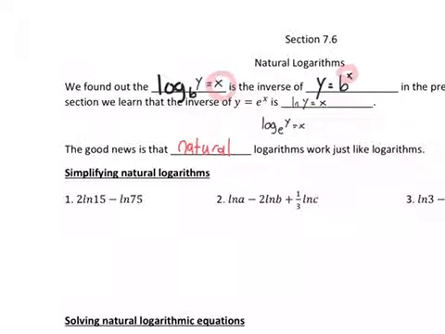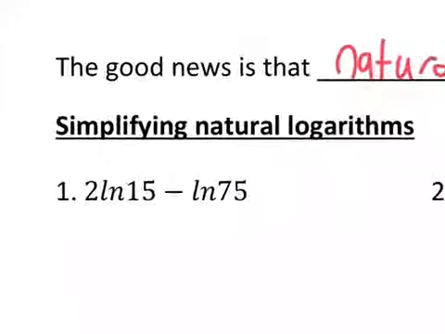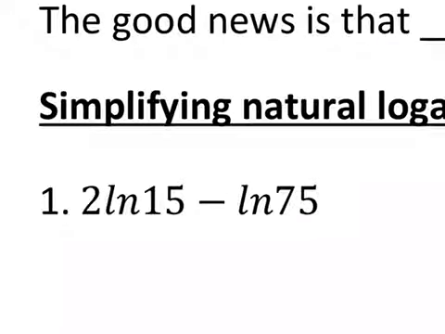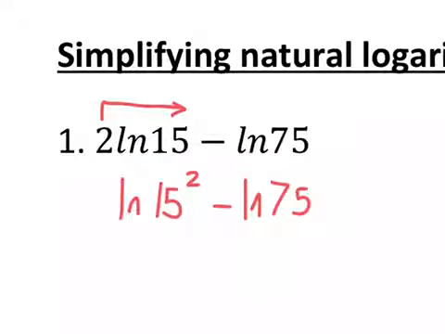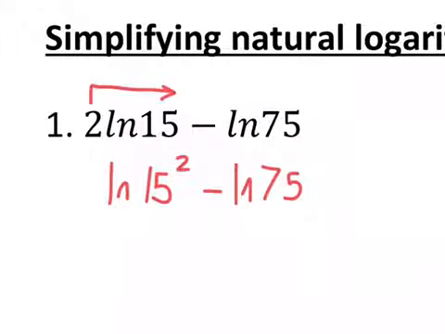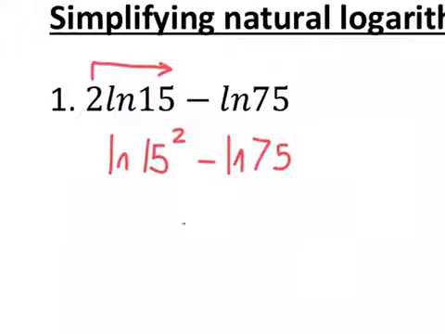So when we're simplifying natural logarithms, same concept as always. So on this one here, we'd see if there's a number out in front, one of the log properties was that it can become the exponent. So this would be the natural log of 15 squared minus natural log of 75. And then we knew that when we had two logs with the same base, which these definitely have, both being natural log, with subtraction can be condensed to one logarithm and division.